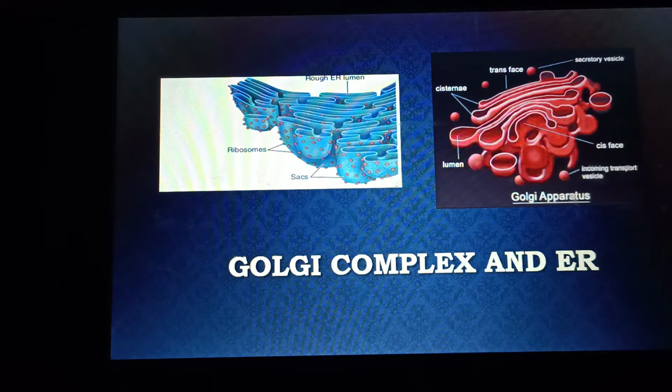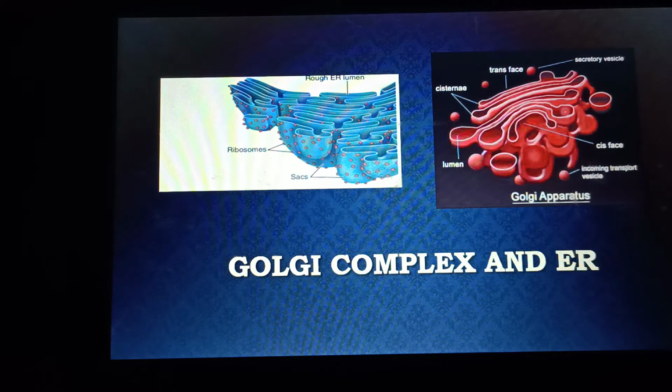So the Golgi apparatus and rough endoplasmic reticulum have certain main similarities. What are those similarities? There are structural similarities between the Golgi apparatus and the rough endoplasmic reticulum. The Golgi apparatus consists of sacs which are stacked together to form a huge molecular structure. On the other hand, rough endoplasmic reticulum also consists of sacs which stack together to form a huge molecular structure.